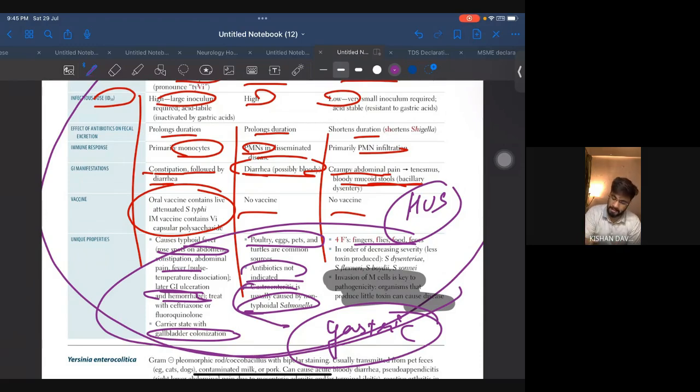Here there will be pea soup diarrhea. Okay, there is pea soup diarrhea. Pea soup diarrhea is seen in Salmonella typhi.